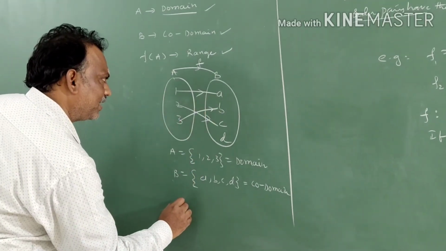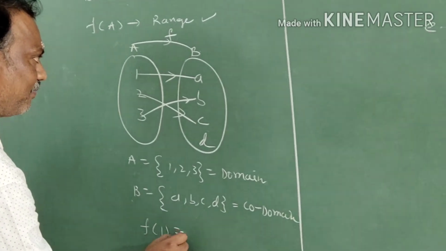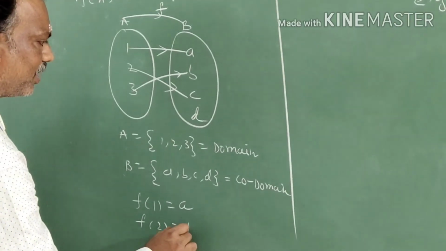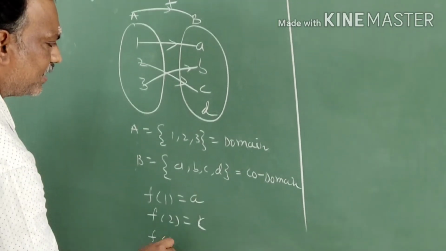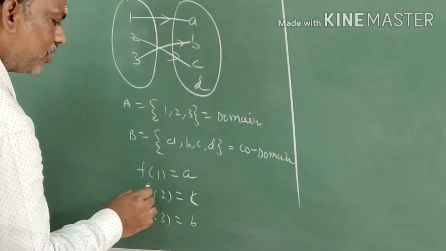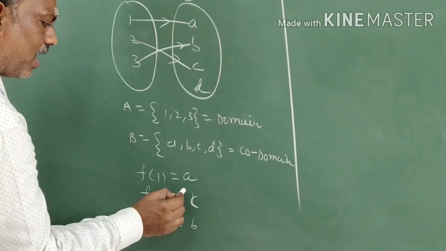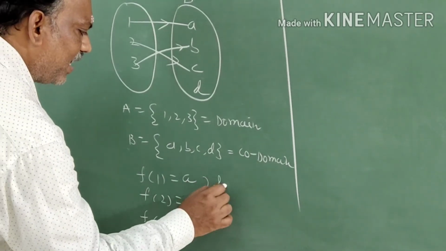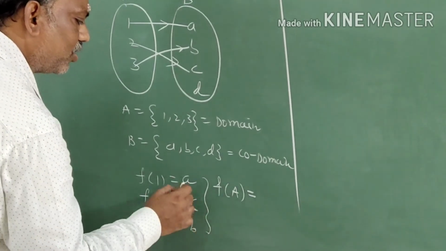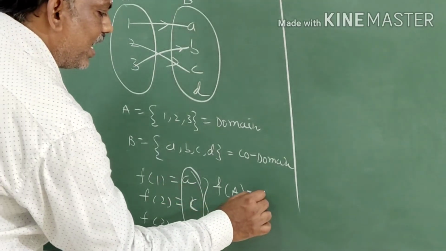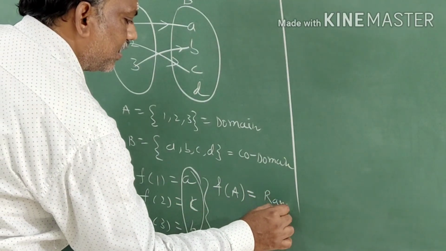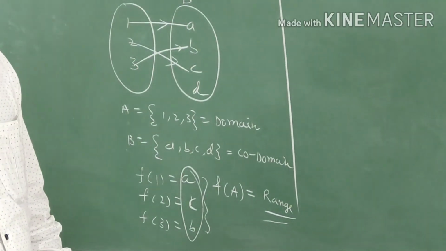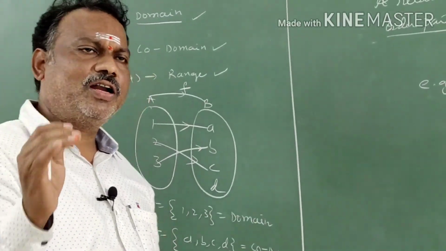So the set of A, B, C is written as f of 1 is equal to A, f of 2 is equal to C, and f of 3 is equal to B. So these elements 1, 2, 3 are associated with A, C, B. 1, 2, 3 belong to where? In the set A. So f of A is equal to {A, C, B}, which is called the range. That means the set of images is called range. What is meant by range? The set of images is called range.